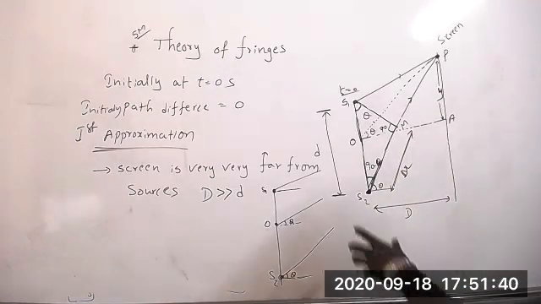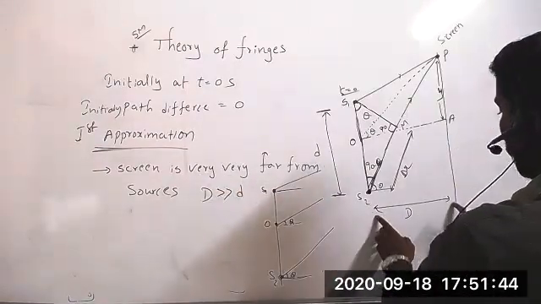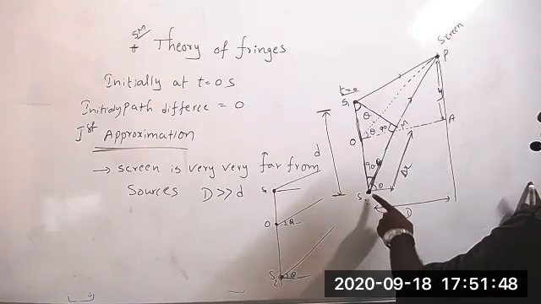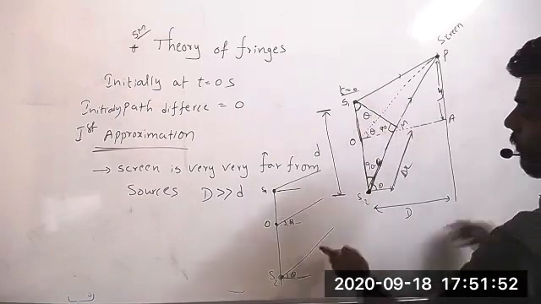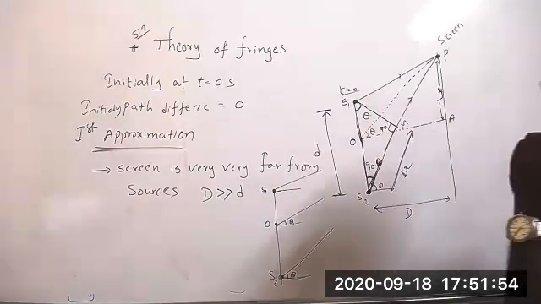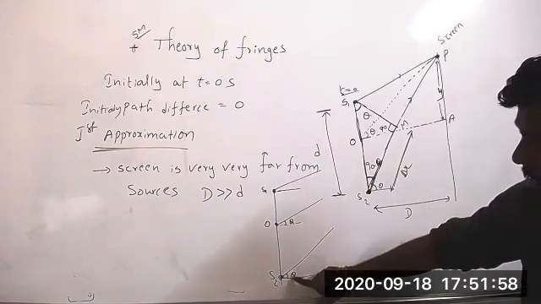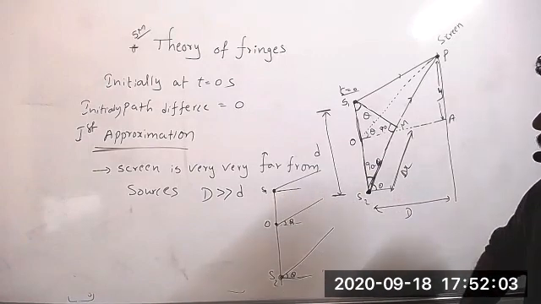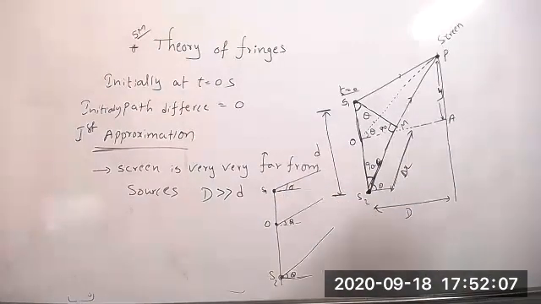Understood. Now, what is the first approximation? First assumption we have taken, this screen is very, very far from source. So what will happen means this ray, and this ray, all three rays will become parallel to each other. That means if it is theta, it is also theta. Then it is also theta. So all three rays are parallel. Clear?